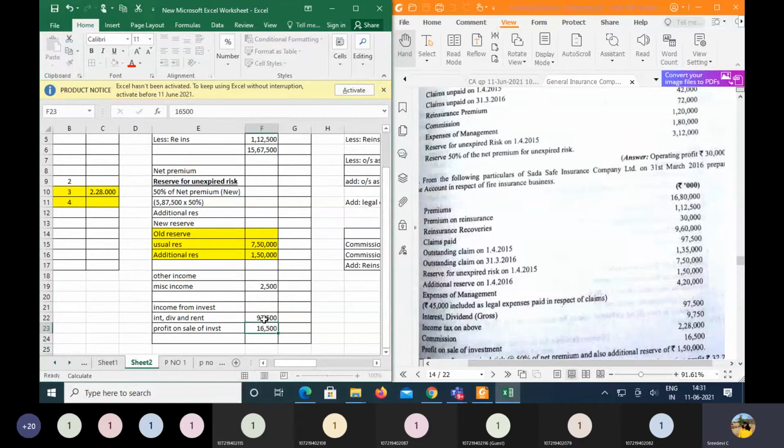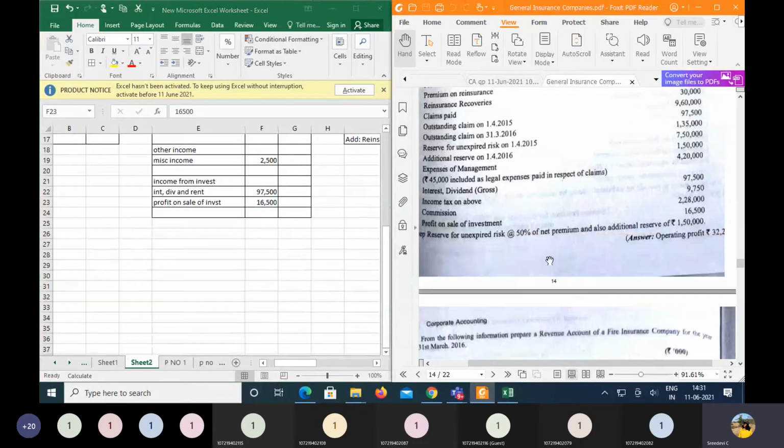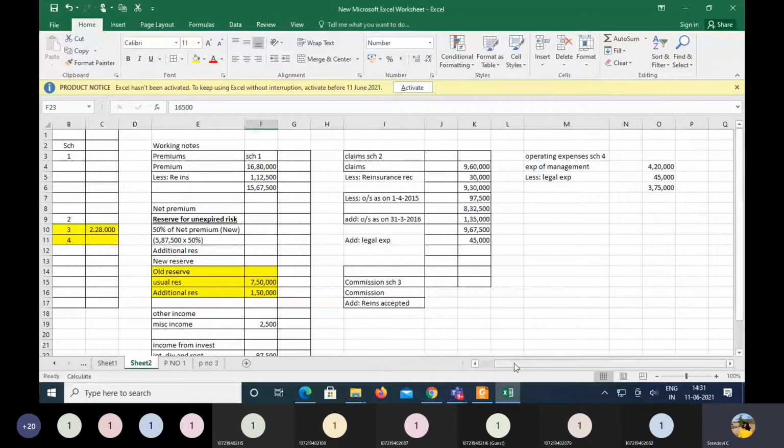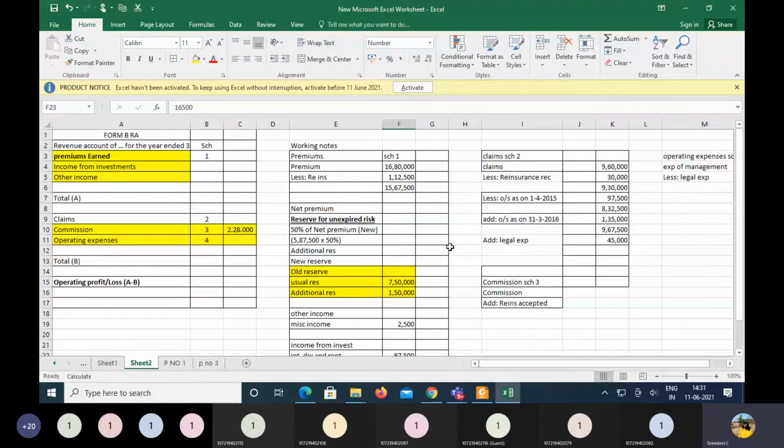And at the end of the year, as I said, a usual reserve of 50% plus an additional reserve of 1,50,000 is required to be provided. So let's see how we are going to make this adjustment. First, coming to the total amount of the premiums. So here the net premium available over here is 15 lakhs 67,000. This is what we call a net premium.